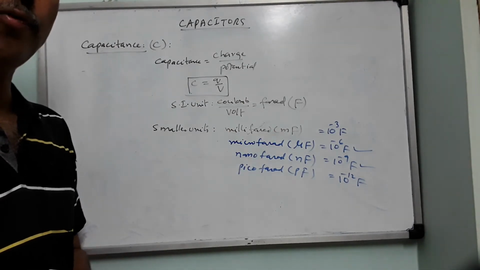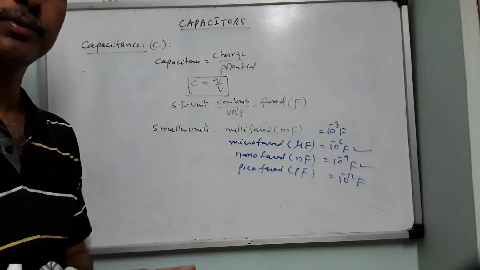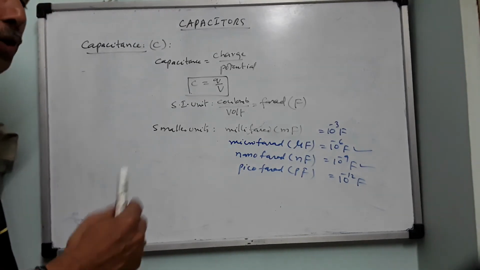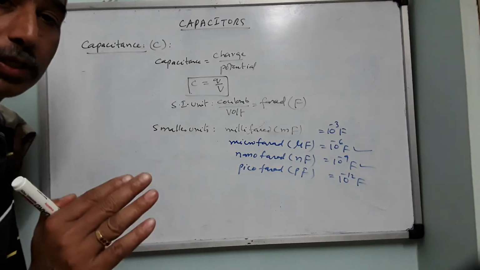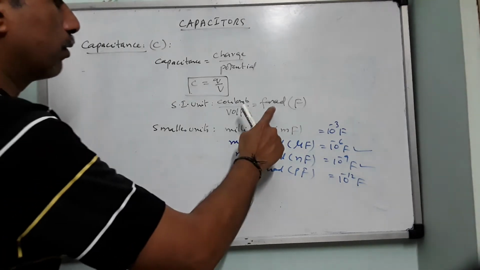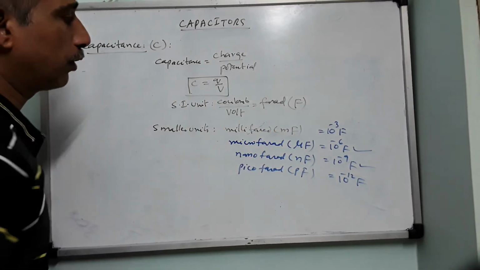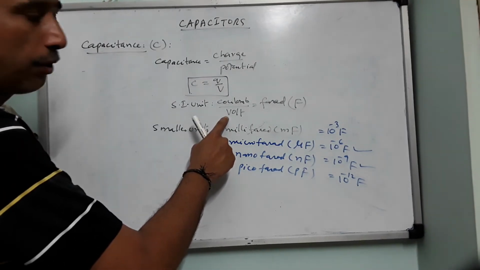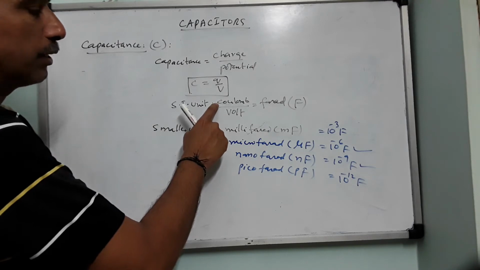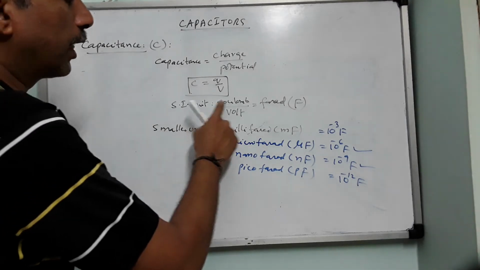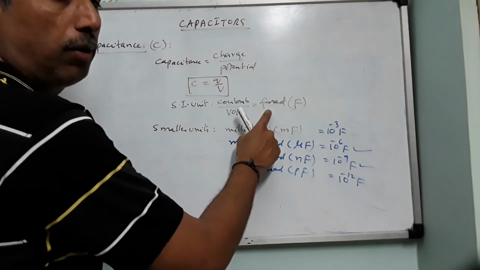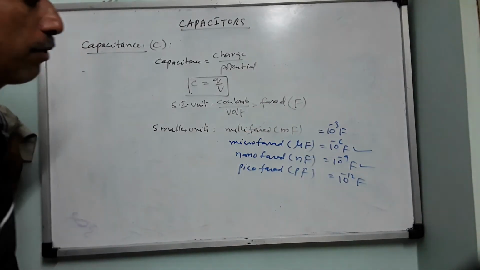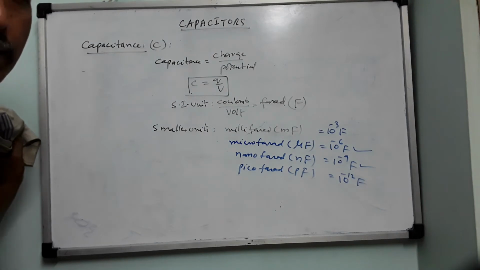Define SI unit of capacitance. One more question. Define SI unit of capacitance. Then how do you define? You should recall first, SI unit of capacitance is farad. 1 farad equals 1 coulomb by 1 volt. So if the potential of the body increases by 1 volt, when 1 coulomb of charge is supplied onto it, then the capacitance of the body is said to be 1 farad. Then what are the smaller units? 10 power minus 3, 10 power minus 6, 10 power minus 9, 10 power minus 12.